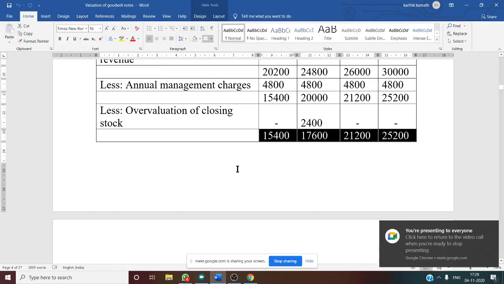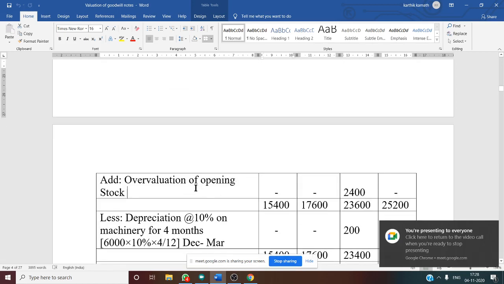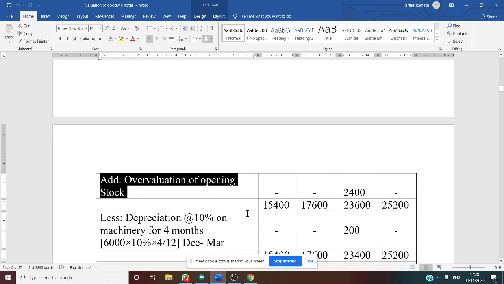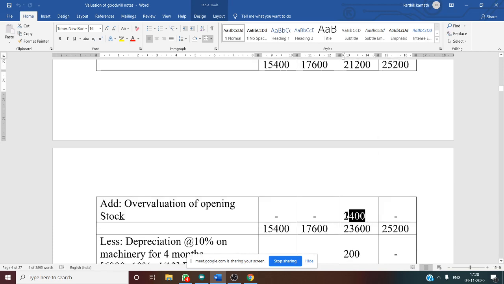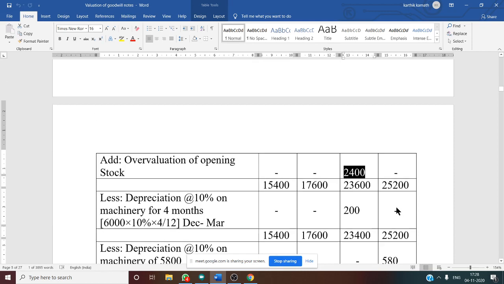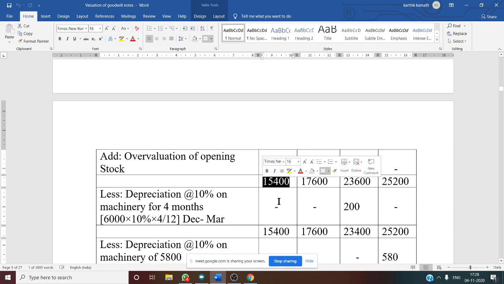See, there is overvaluation of closing stock deduction, so overvaluation of opening stock is added for the next year, that is 2013-14, our third year. So 2,400 is included and the other columns are nil, no information. Again you have to find the total: 15,400, 17,600, 23,600 and 25,200 for the respective years.